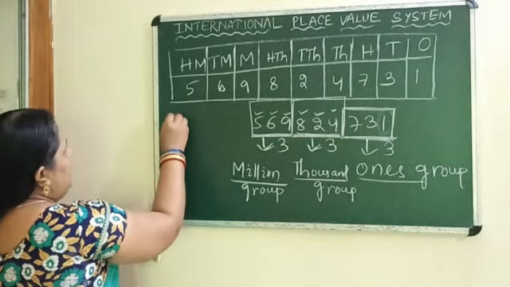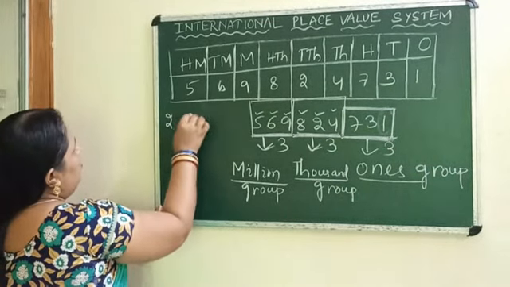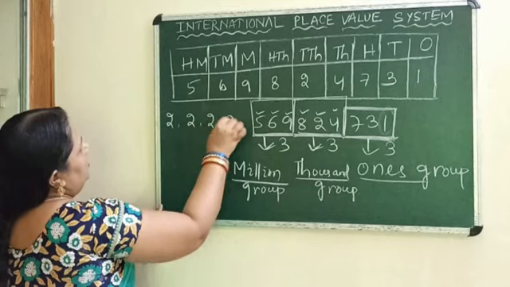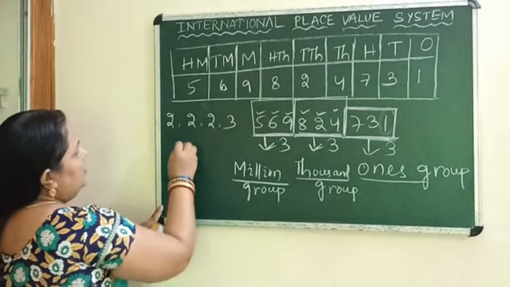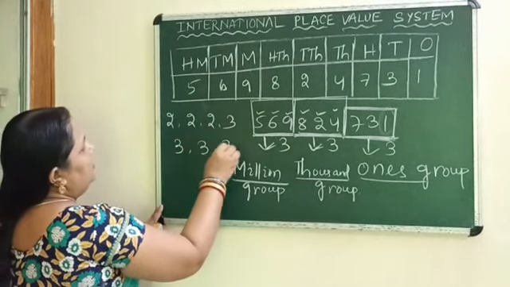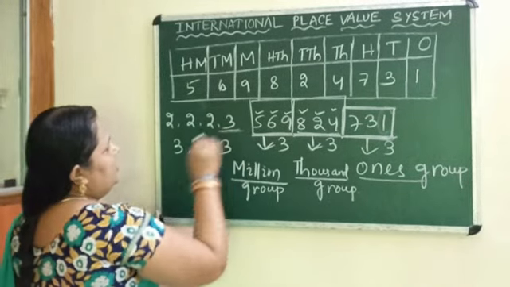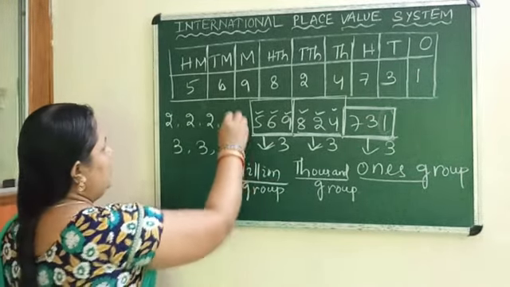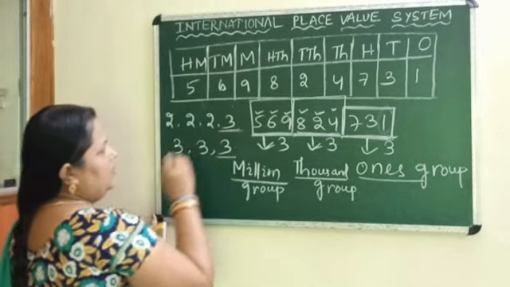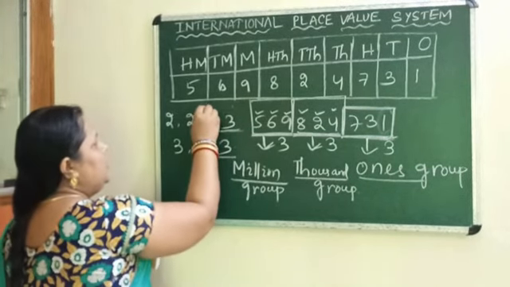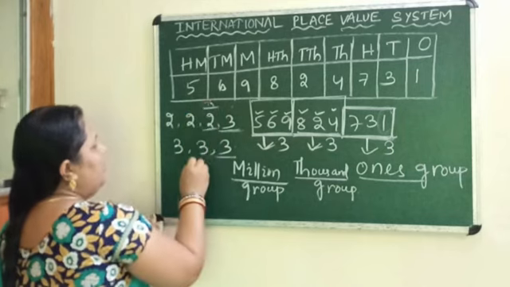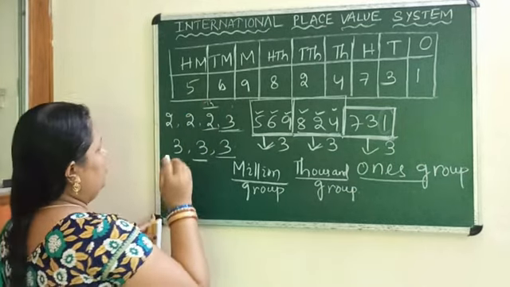In the Indian system we divide 2, 2, 2, 3; here 3, 3, 3. The first 3 digits in the Indian system are your ones group, and here also the ones group. In the Indian system these 2 places are the 1000 group; here 3 places are the 1000 group.